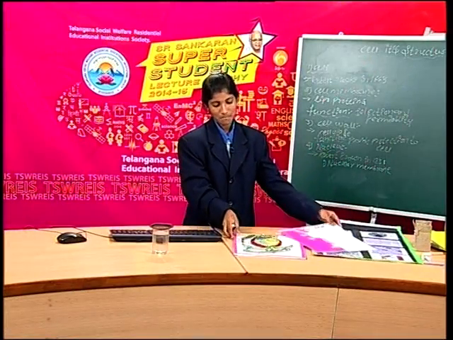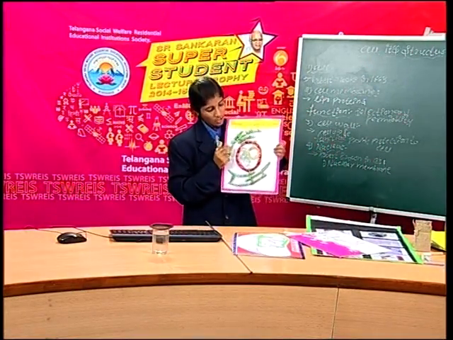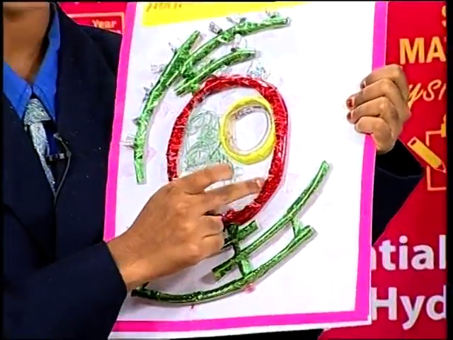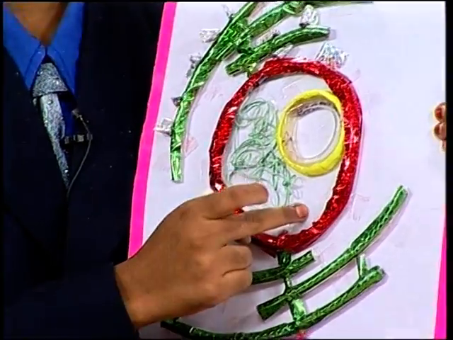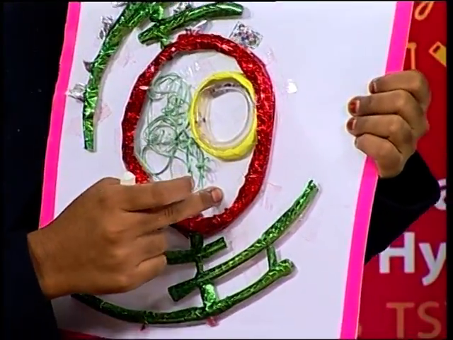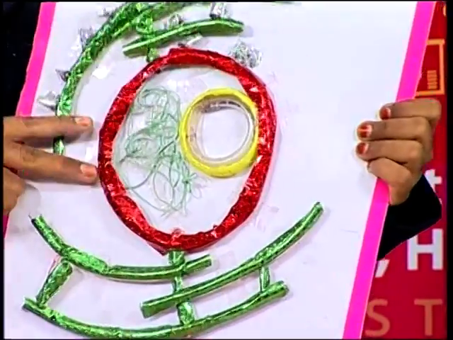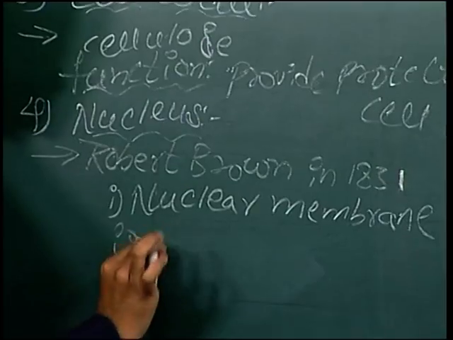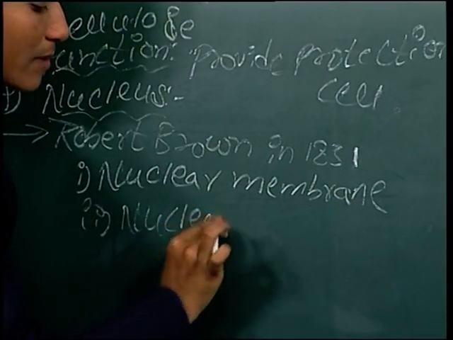In this nuclear membrane, a liquid substance is present. That liquid substance we call nucleoplasm. Look here. This is the nuclear membrane, and this white colored liquid substance we call nucleoplasm.